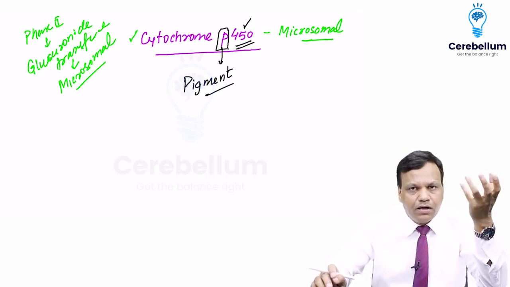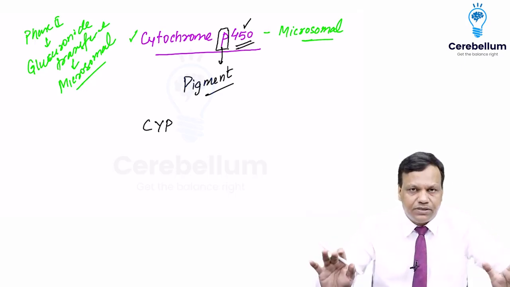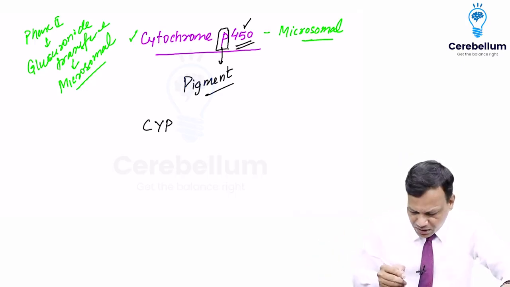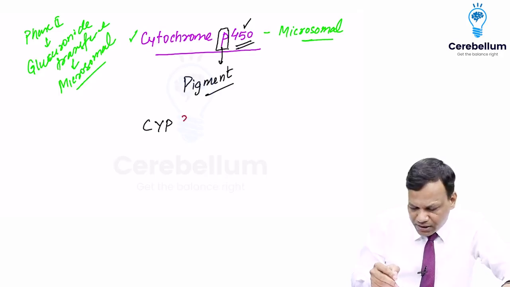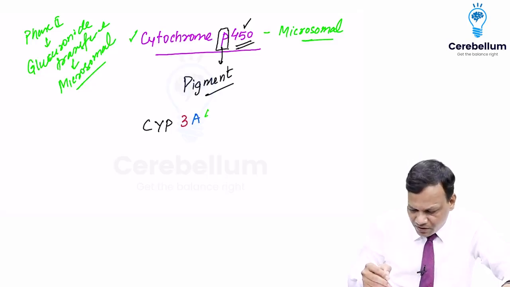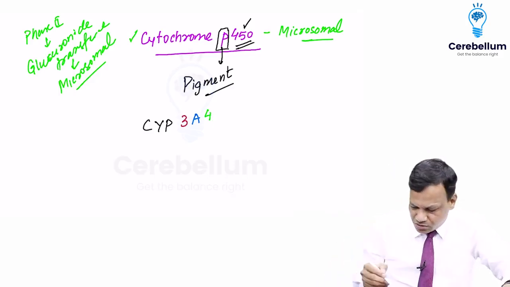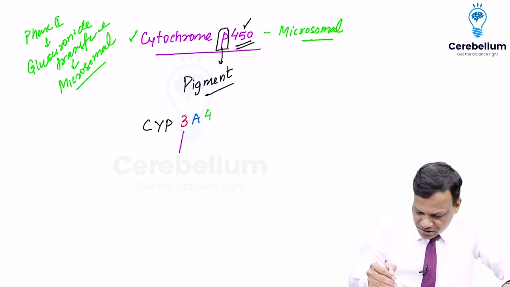Okay. Now they are given nomenclature. Their names start with CYP. So after CYP, there will be a number, 1, 2, 3, anything. And after the number, there will be a letter, A, B, C, something like that. And after the letter, there will be another number, 1, 2, 3, 4, like that. So what is this nomenclature? So the first number which is there, that is known as family.